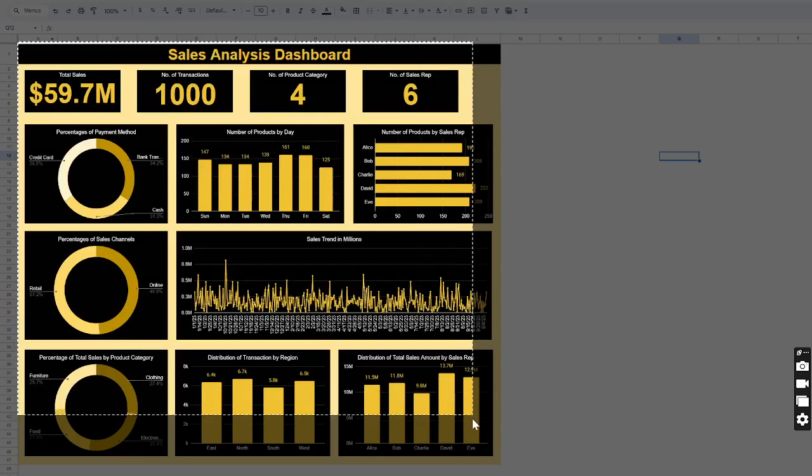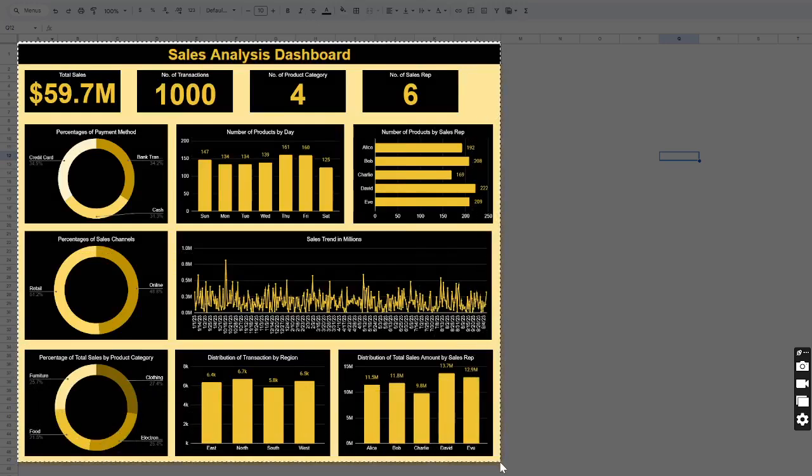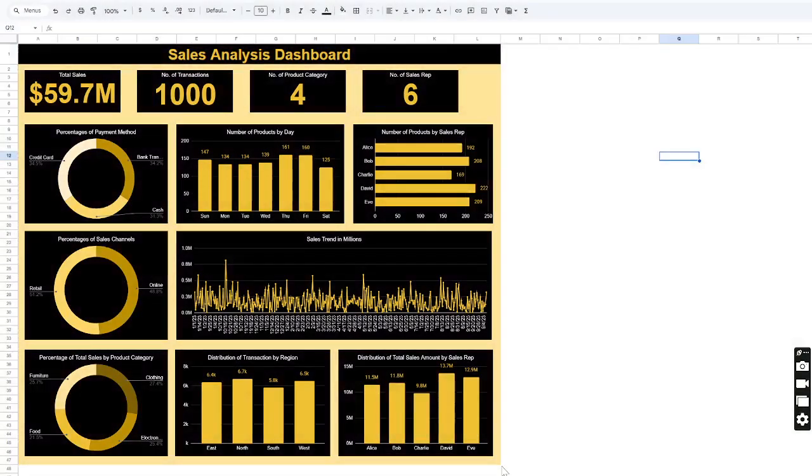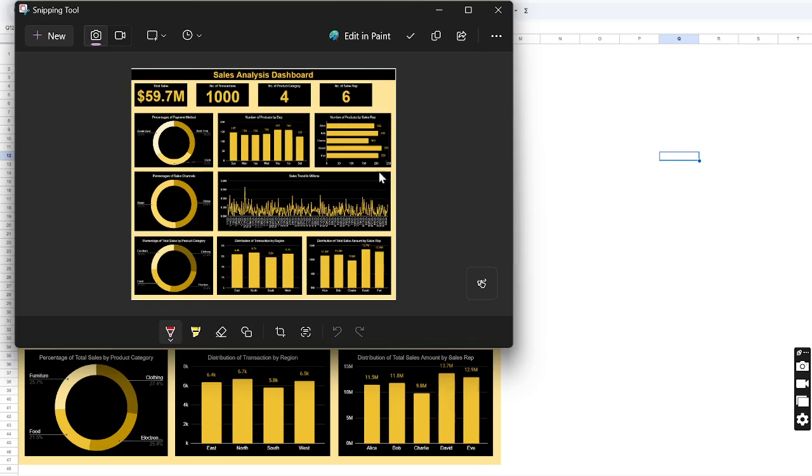Click and drag it down to capture the entire area. Don't leave your mouse until you have covered the area you want. So this is the area I want. This is good. And the next thing to do is to leave it. So once you leave, that will allow you to capture the entire dashboard. That's it. All right.